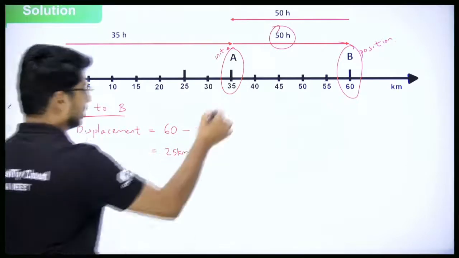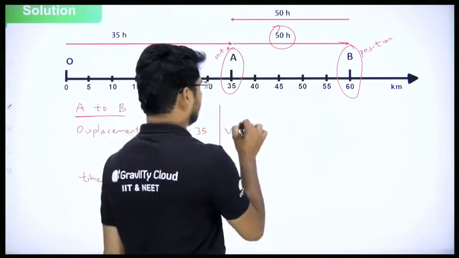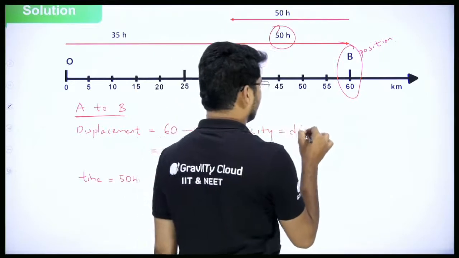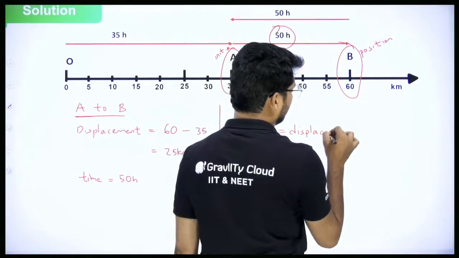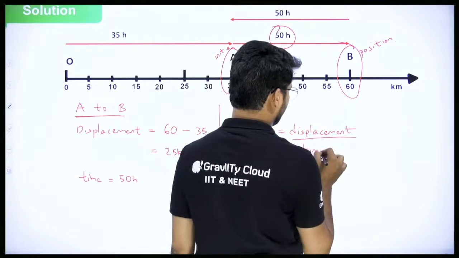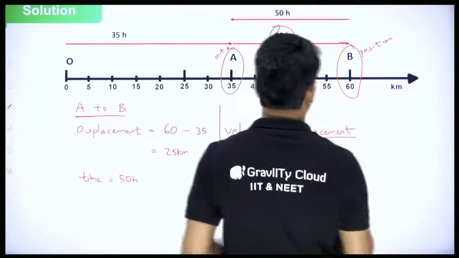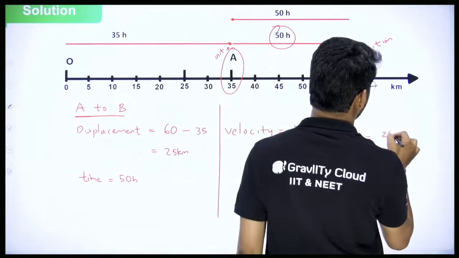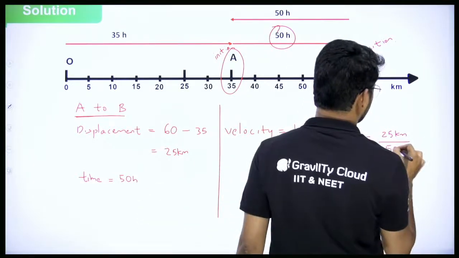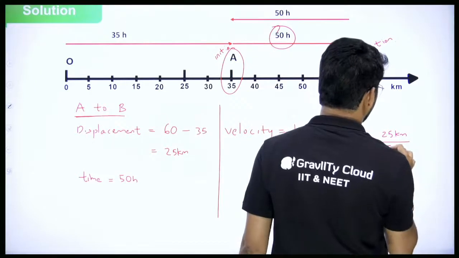If I go for velocity, what is velocity? Velocity is equal to displacement by time. What is displacement? 25 kilometers. What is time? Time is 50 hours. So how much is that going to be?